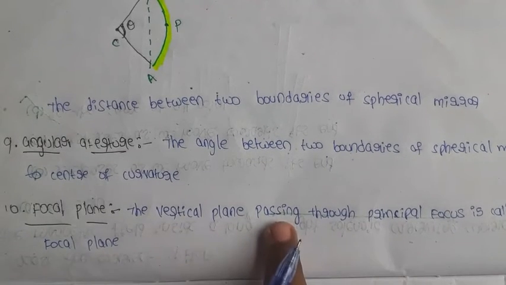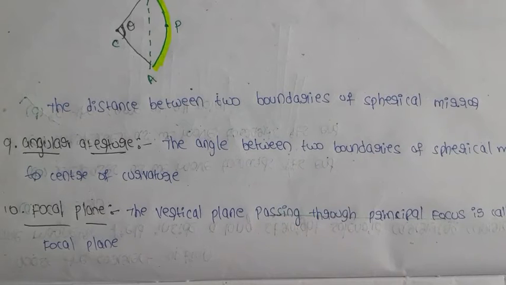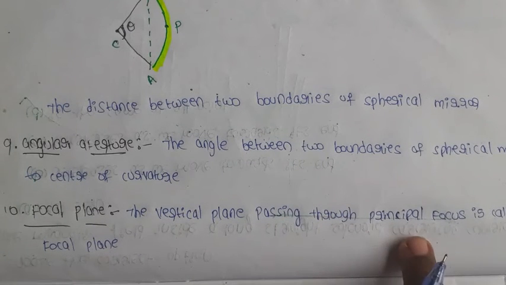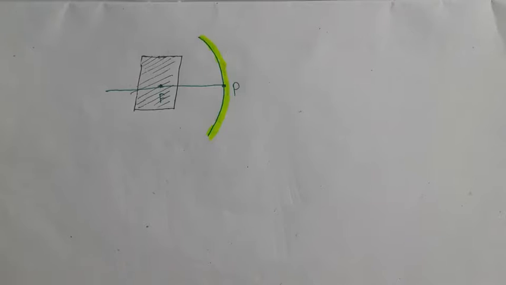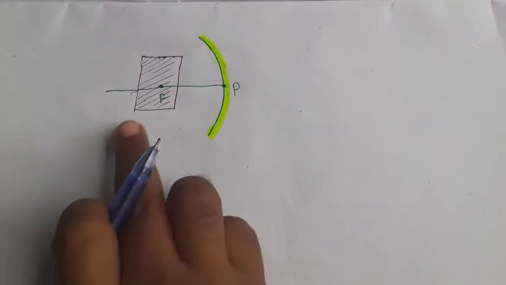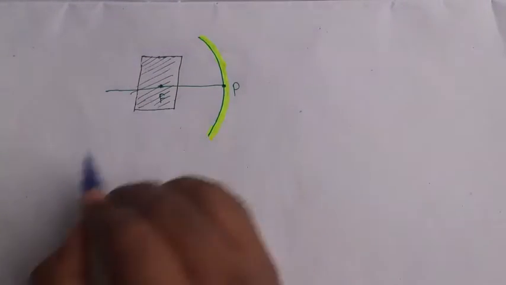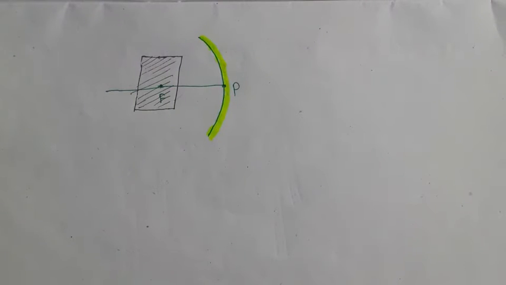A vertical plane passing through the principal focus is called focal plane.